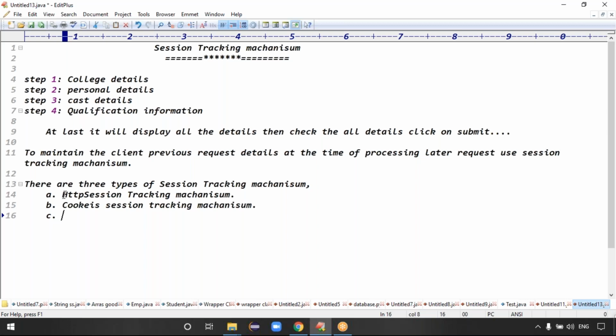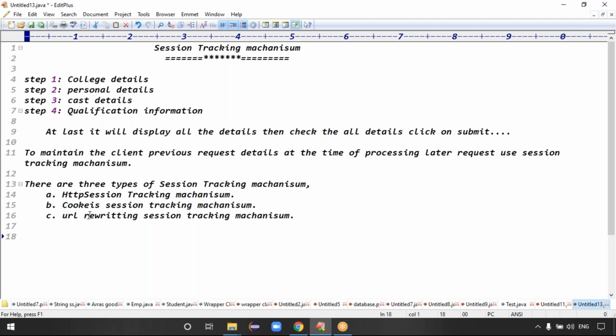First approach is the HTTP session tracking mechanism. Second is the cookies session tracking mechanism. And the third one is the URL rewriting session tracking mechanism. It means we will maintain the client's previous request data at the time of processing a later request using the URL itself. Exactly, total there are three ways, guys.